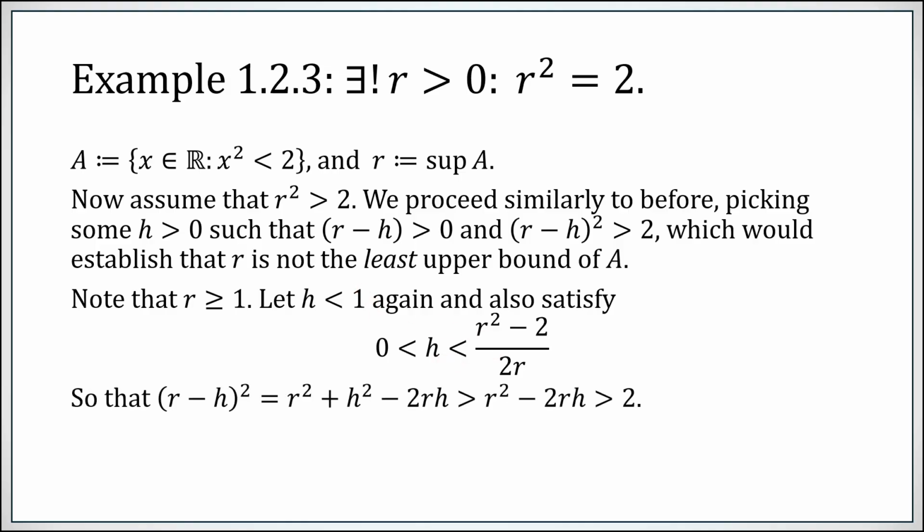Now we do basic algebra. Expanding out (r − h)², you get r² minus 2rh, plus h². Now h² is bigger than 0, so we can just say this is bigger than r² − 2rh. From this inequality here, 2rh is less than this, so −2rh is bigger than 2 − r². The −r² cancels here, and you're left with just the 2. So since h was less than r, r − h is positive, but (r − h)² is bigger than 2, so r − h does not belong to the set A.